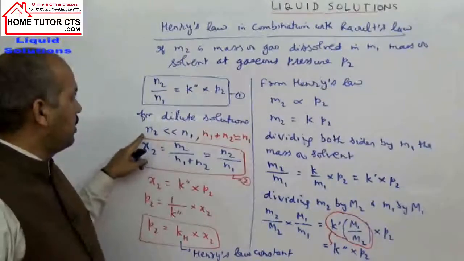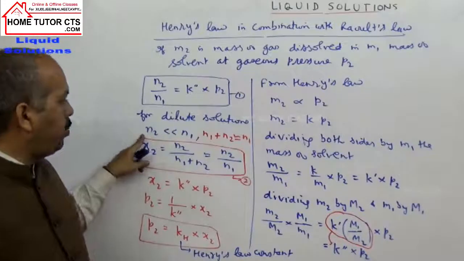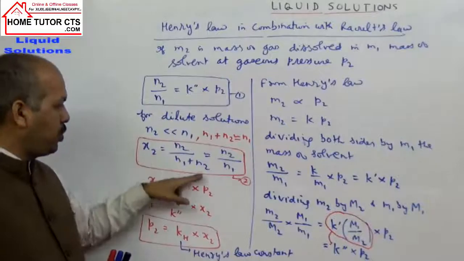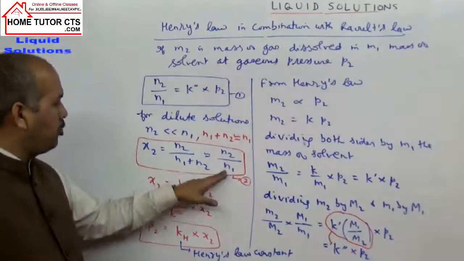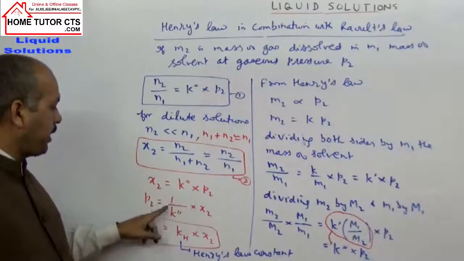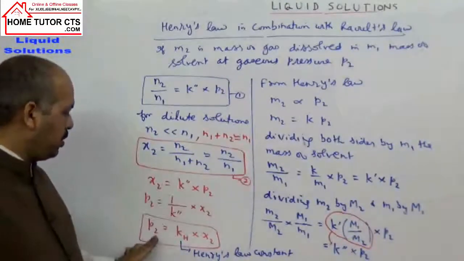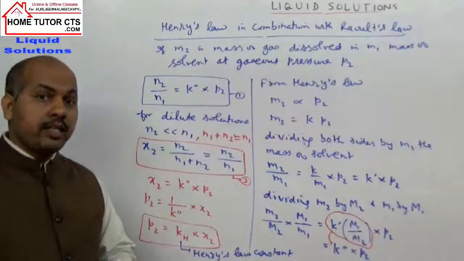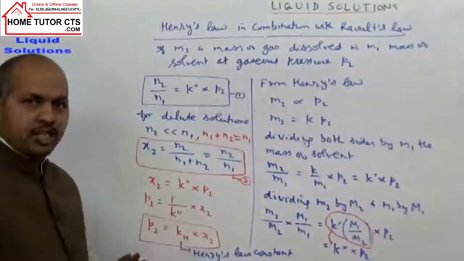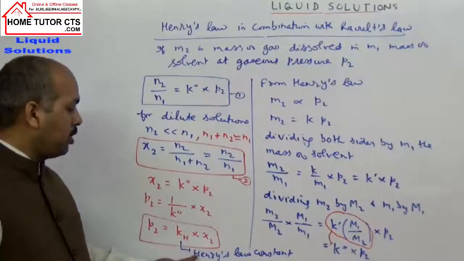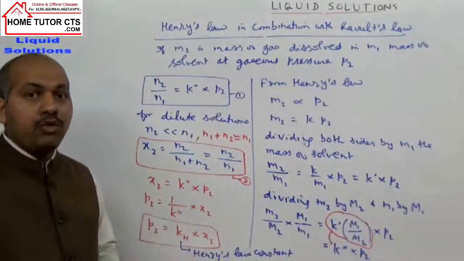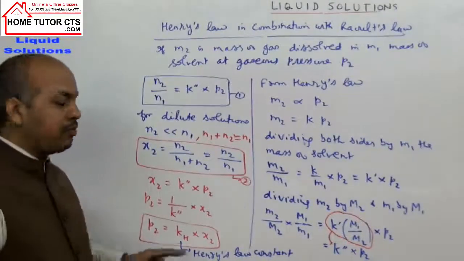For dilute solutions, N2 is very low as compared to N1, so N1 plus N2 is nearly N1. X2 can be taken as the ratio N2 by N1. So X2 we can write as K double dash into P2, or P2 can be taken as 1 by K double dash into X2. If you recall Raoult's law, what was it? The partial pressure of the gas or the liquid is proportional to mole fraction. In the expression, this KH becomes a constant called Henry's law constant, and KH has the same unit as the unit of pressure.